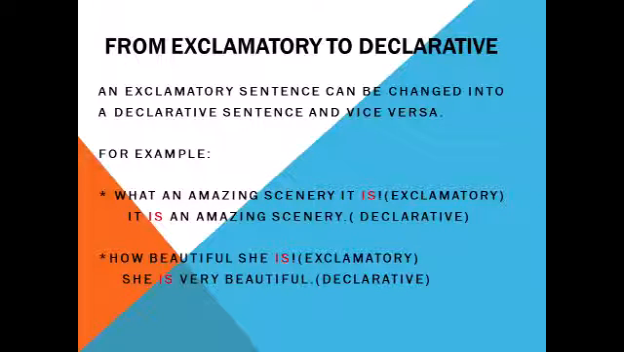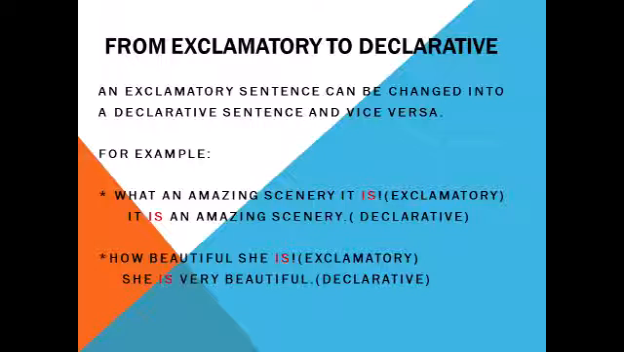From exclamatory to declarative. An exclamatory sentence can be changed into a declarative sentence and vice versa. An exclamatory sentence can be changed into a declarative sentence by removing what or how. At the end, the exclamation mark is replaced by a full stop. Now see, some examples are given.